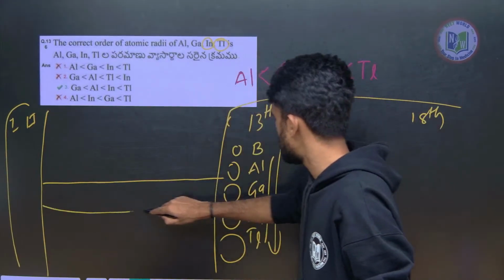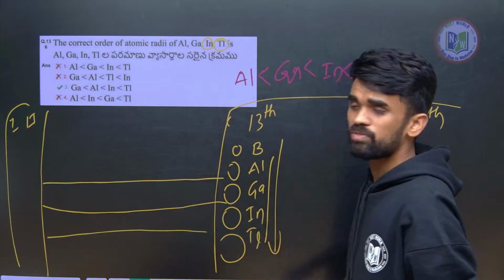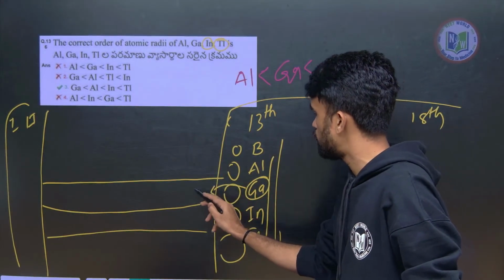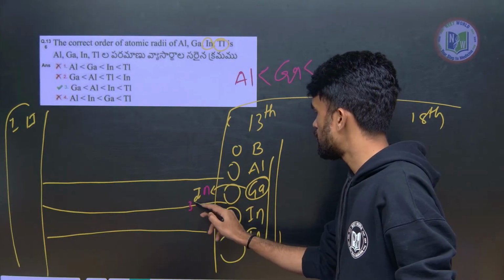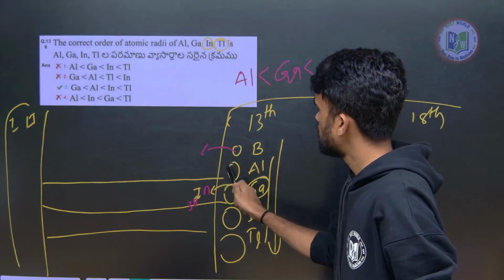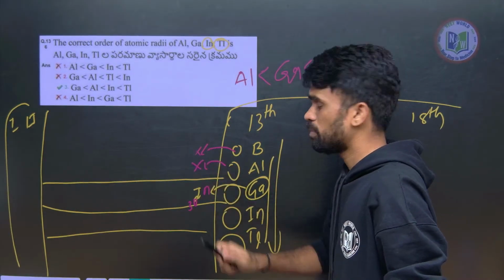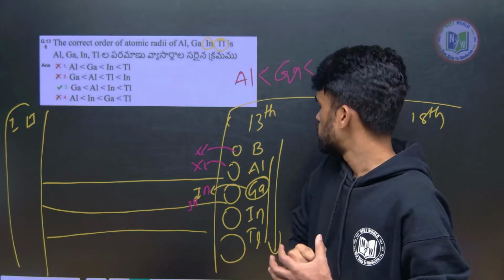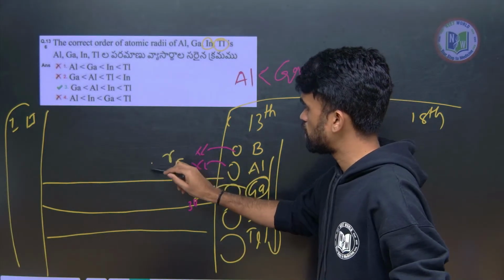Here it is the 3d series, next the 4d series, like this. Now before gallium, what is the element? Zinc, atomic number 30. So for boron and aluminium, in front of them there are no d block elements, because we do not have 2d orbital electrons.